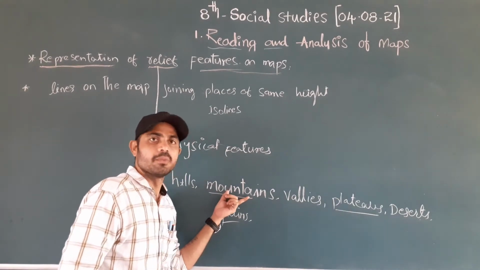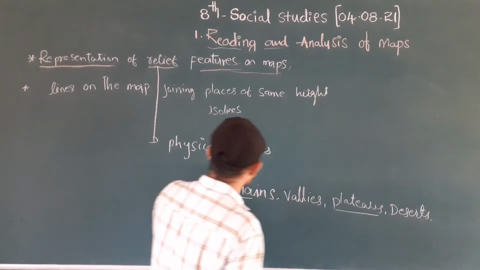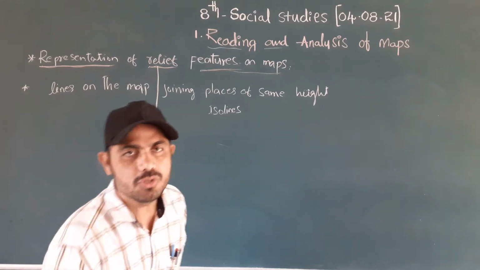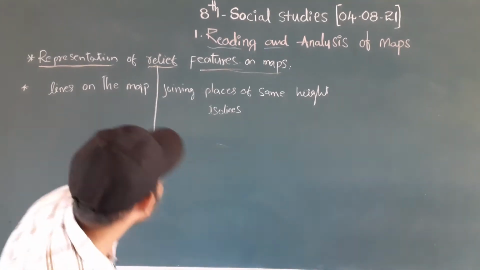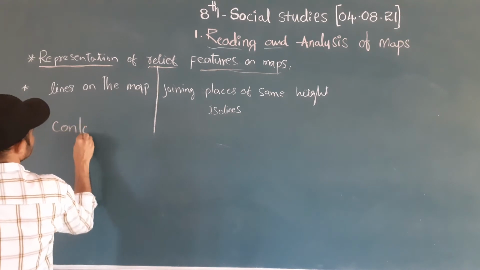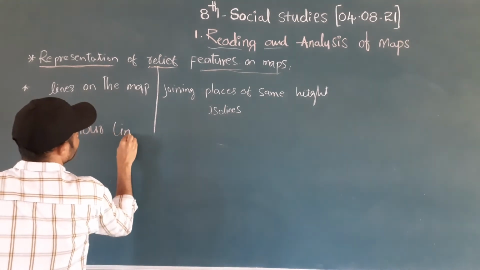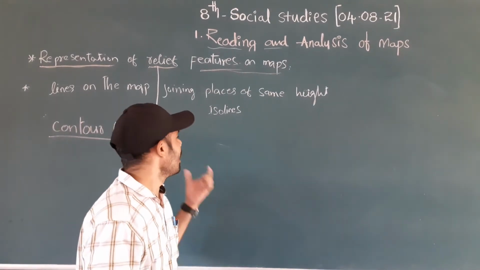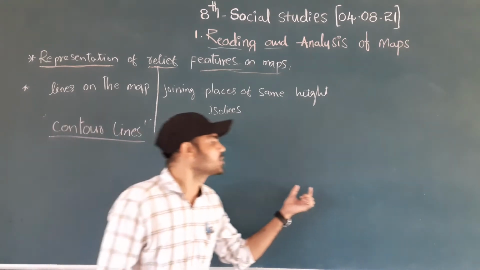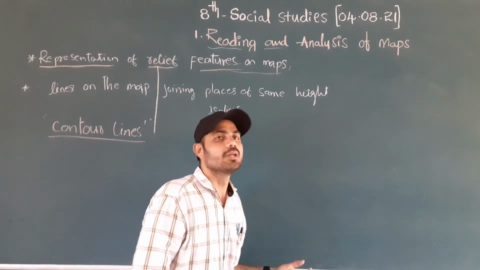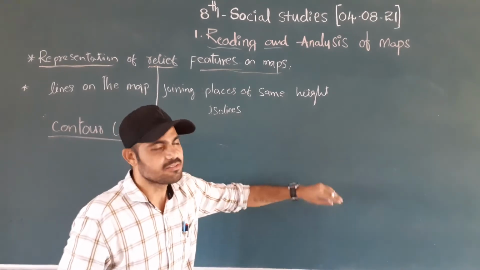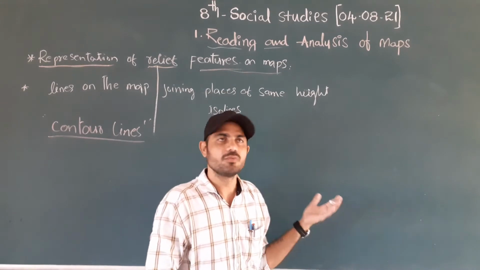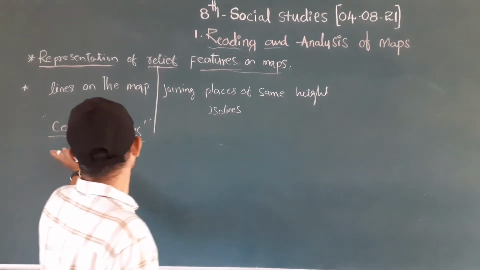Then what should we do? Then we have to make contour lines. By using contour lines, we can easily measure the height of the mountains. We can easily measure the height of the plains, plateaus and hills, whatever it is, and of the valleys. We can measure how deep the valleys are. We can easily measure by using contour lines.